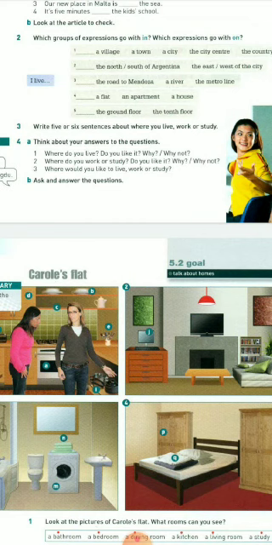Where do you work or study? And then you say the sentence, I work or I study in. And if you say the city, in Valparaíso, for example. If you want to say the enterprise you work for, if you're currently working, for example, I know that some of you work at banks or stuff like that. You say, I work for BCI. I work for Banco de Chile. You can say it that way.